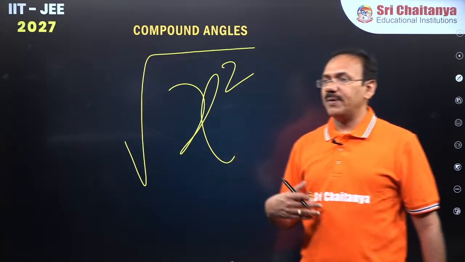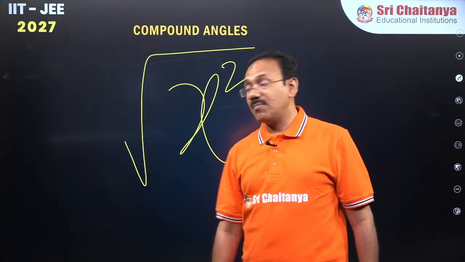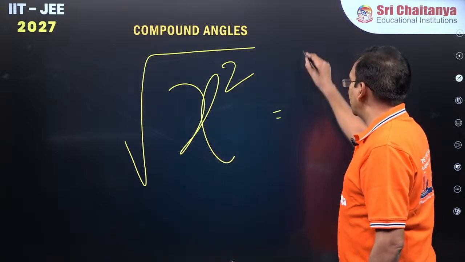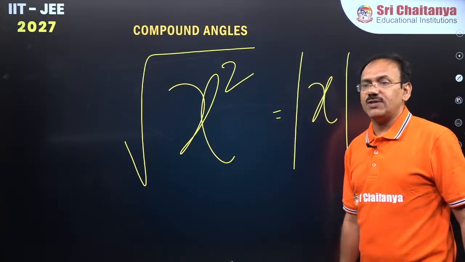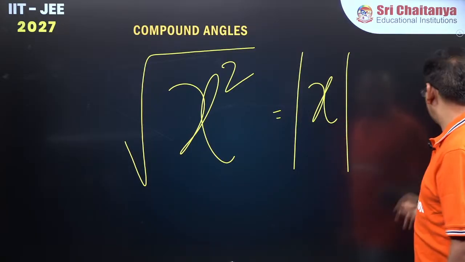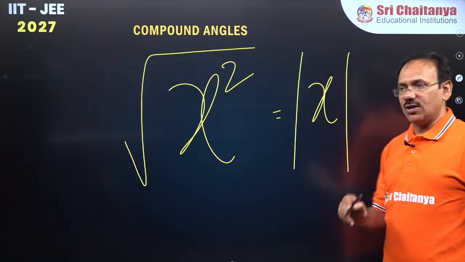Now I am very happy that almost all of you have given the right answer. Root of x square is mod x. This is a very important concept which we frequently use in problems, otherwise it will definitely take you to the wrong answer.